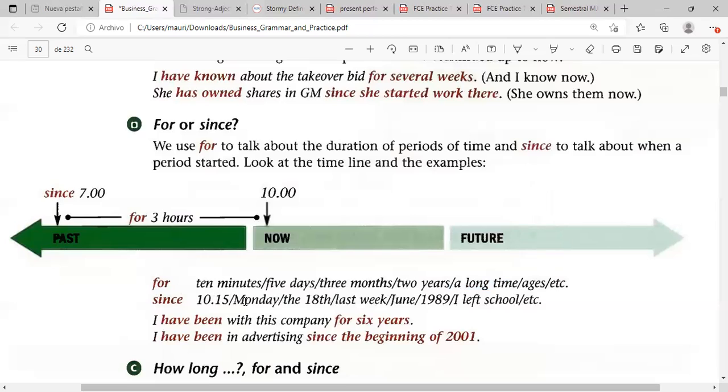Since we also talk about dates when they started, we are more specific with dates actually, but not necessarily. Since 10:15, for example, since 10:15, I have been running with my activities. So we use dates, we use times, we use months, we use hours, but we don't refer to quantity. We don't say 1, 2, 3 days ago, nothing like that.